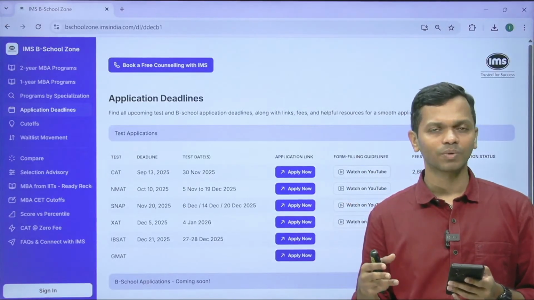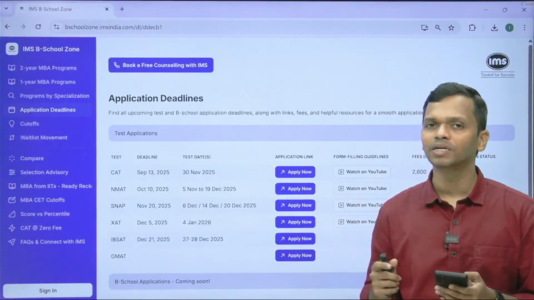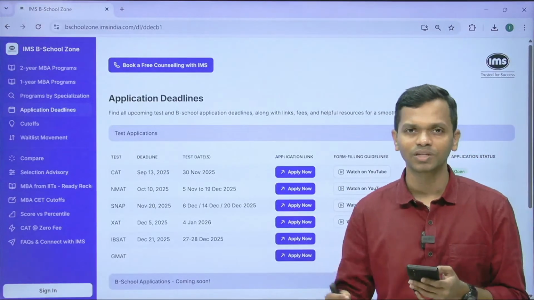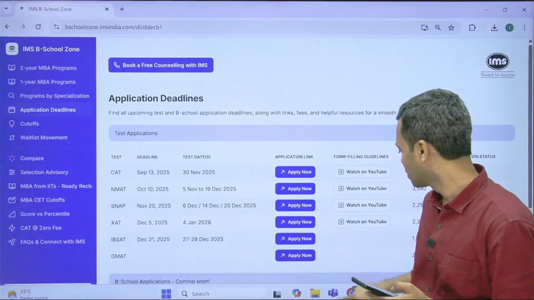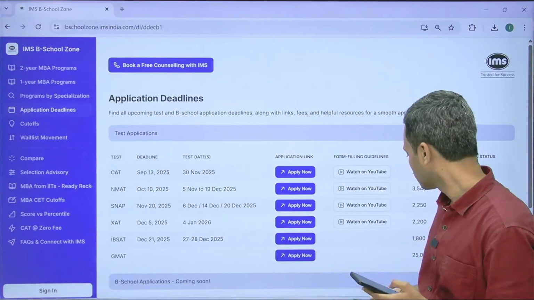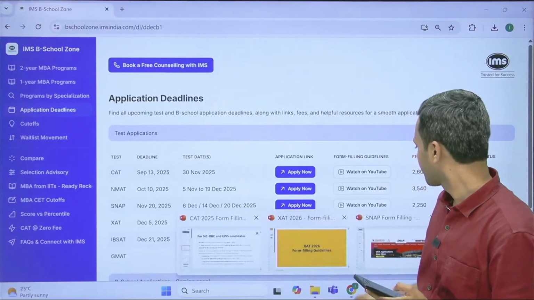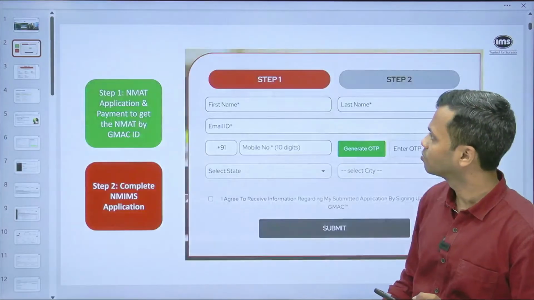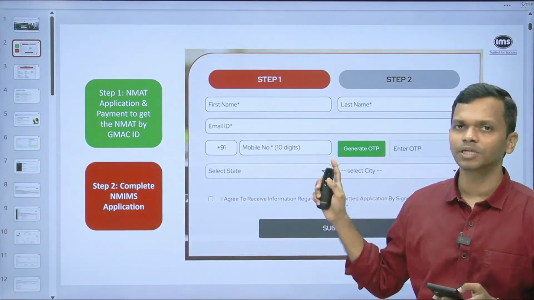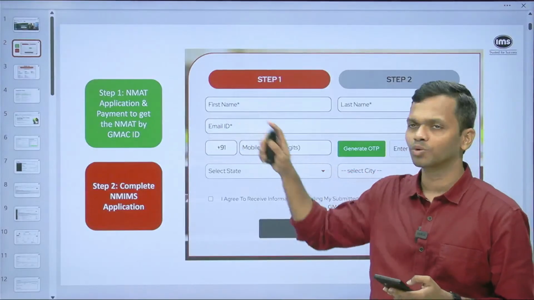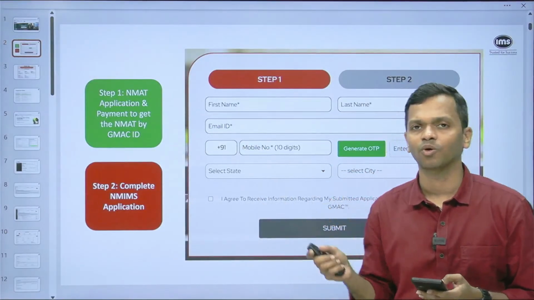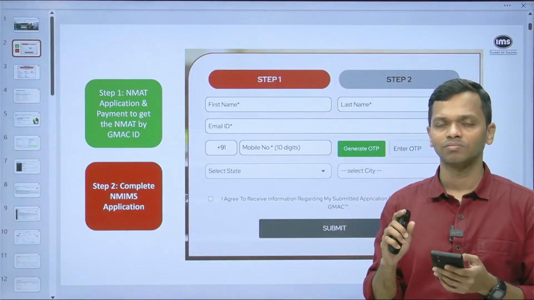So click on forgot password and make sure that you have completed step 1, right? A lot of students make a mistake there. Let me take you to the NMIMS form. These are the steps that you have to complete. The first step is going to the website, and if you follow the form filling guideline video, you will not make a mistake.